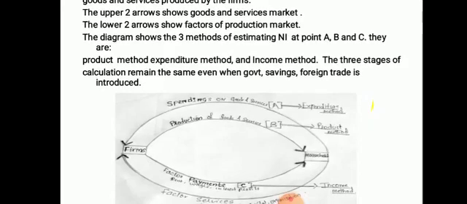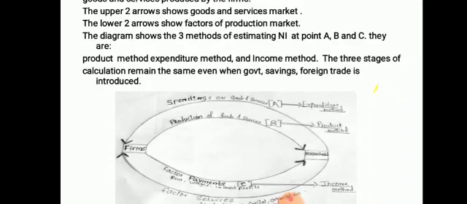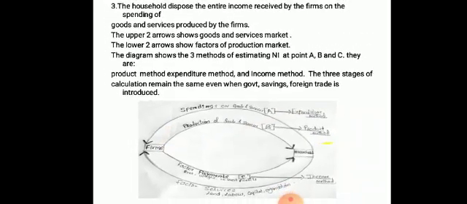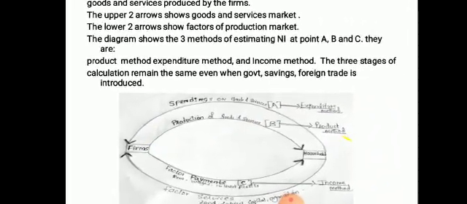Then the lower two arrows show the factors of production market. The first lower arrow is what? The firm is making factor payments to the household in the form of rent, wages, interest and profits, and the last arrow shows the households are providing factor services in the form of what? Land, labor, capital and organization.